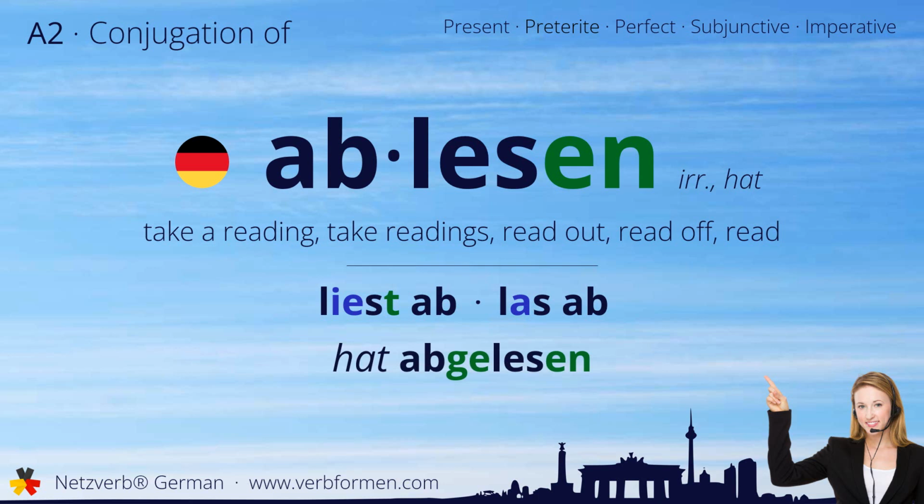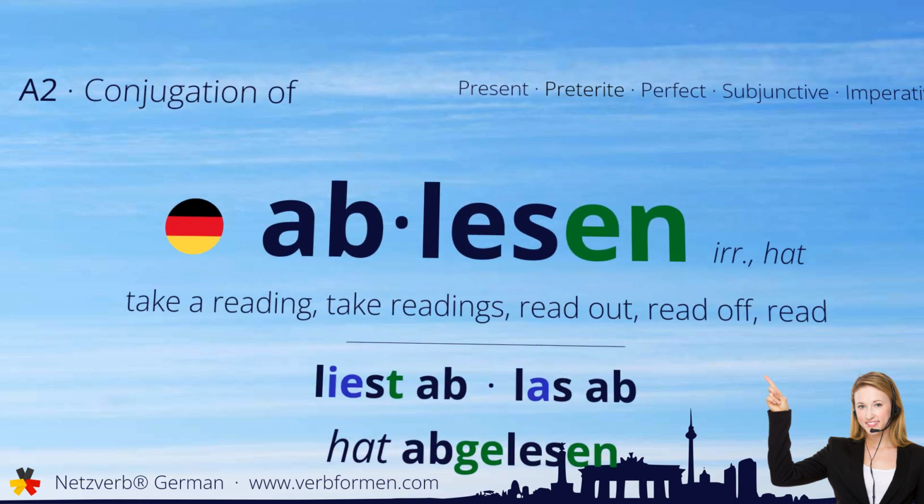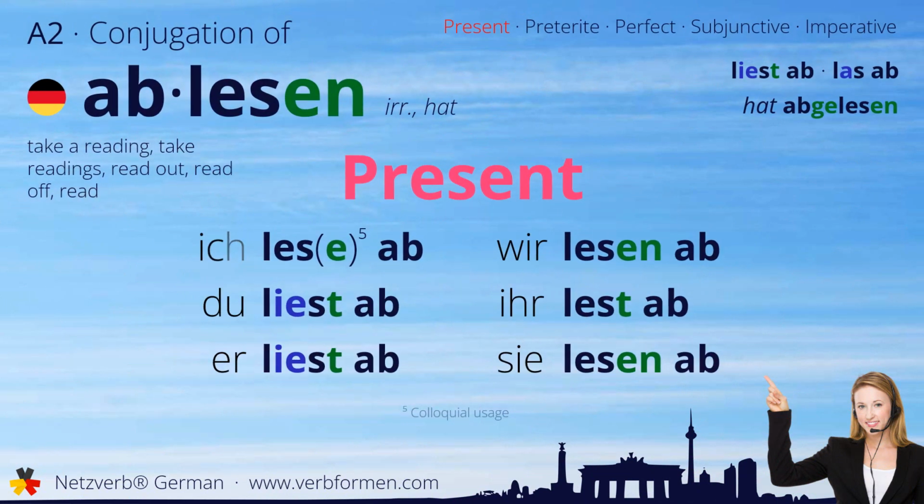Now let's move on to the tenses. First, we'll take a look at the present tense. Ich lese ab. Du liest ab. Er liest ab. Wir lesen ab. Ihr lest ab. Sie lesen ab.